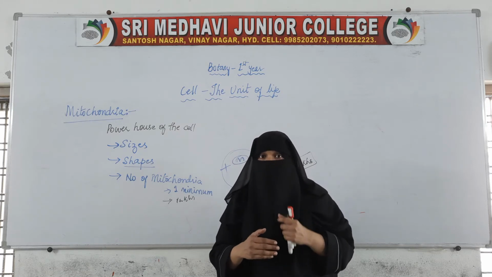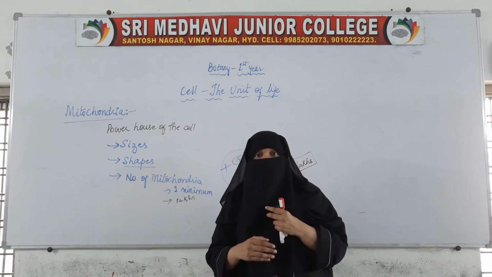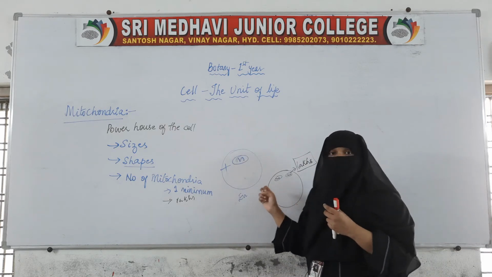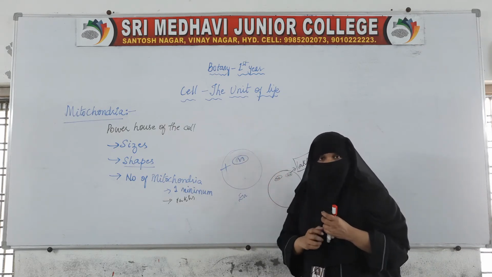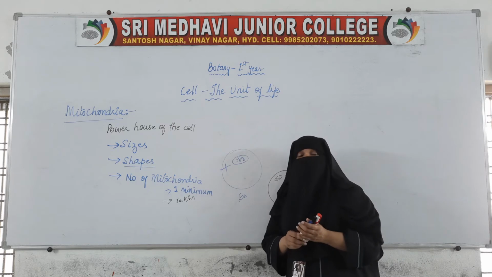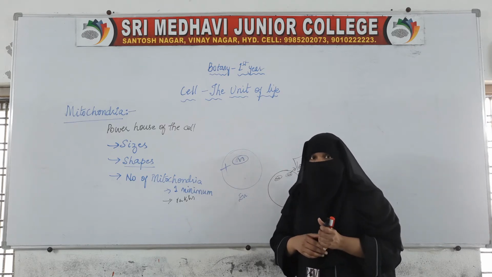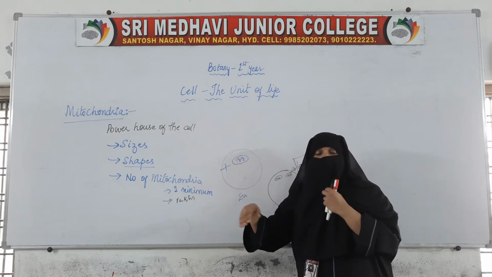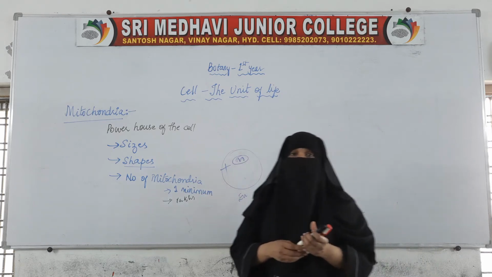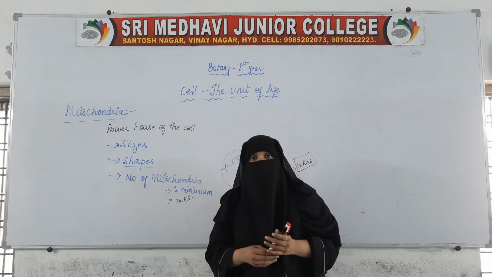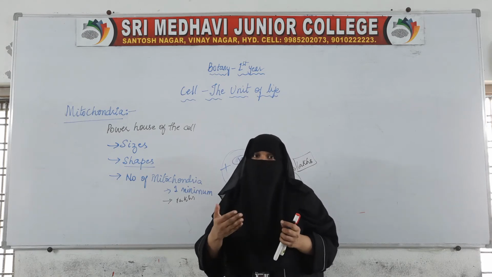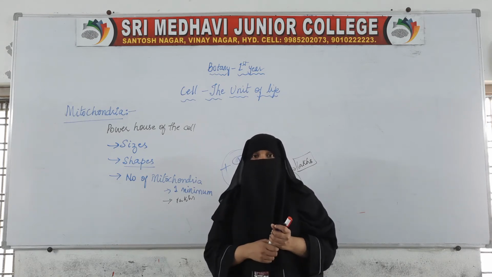High energy means the number of mitochondria present inside the muscle cell is very high. In our body also, muscle cells will have a high number of mitochondria. So depending on the work done by the cell, it is determined how many mitochondria will be present.